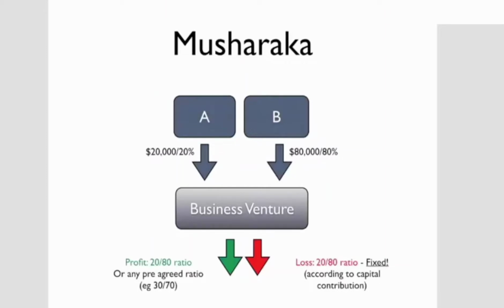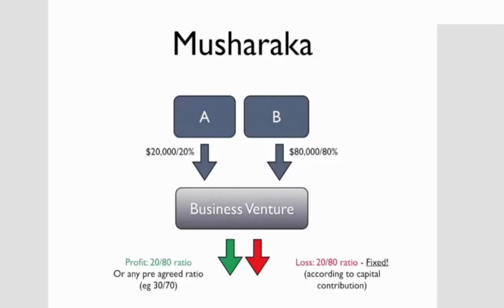If party A is, let's say, a sleeping partner, then they cannot get more than 20% of the profit from the actual economic activity. However, if party A is working harder or more, or we want to give certain incentives, we could give them, let's say, 25, 30, 40. We could give a 50-50 profit share, for example. That is something that must be agreed before we start the business, this profit ratio.